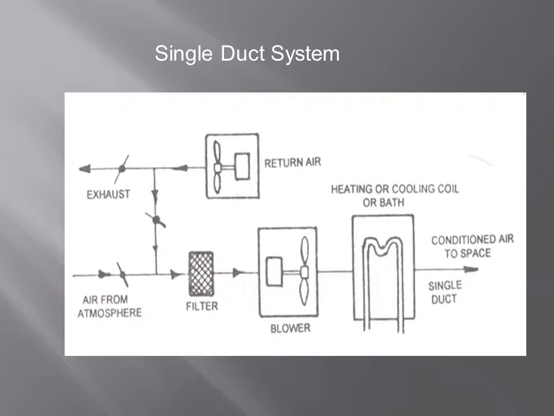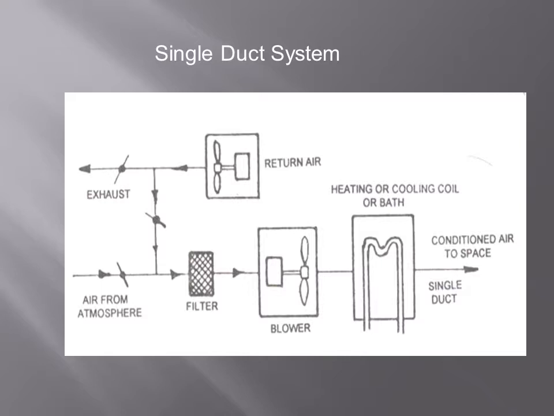Here we can see air from atmosphere, arrow mark, with the help of a valve, and we have filter, blower, heating or cooling coil, and a single duct line. You can see the conditioned air to space, and from the room, on the top side, return air to exhaust. Some part of this return air we use again, coming downward, arrow mark you can see.